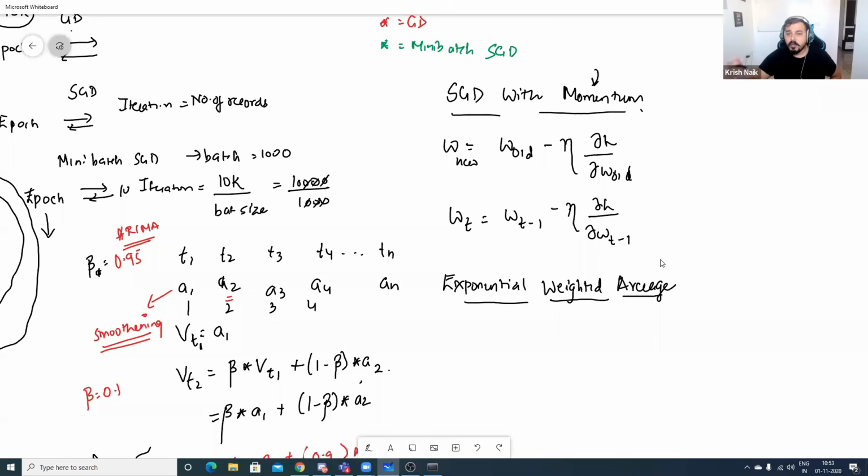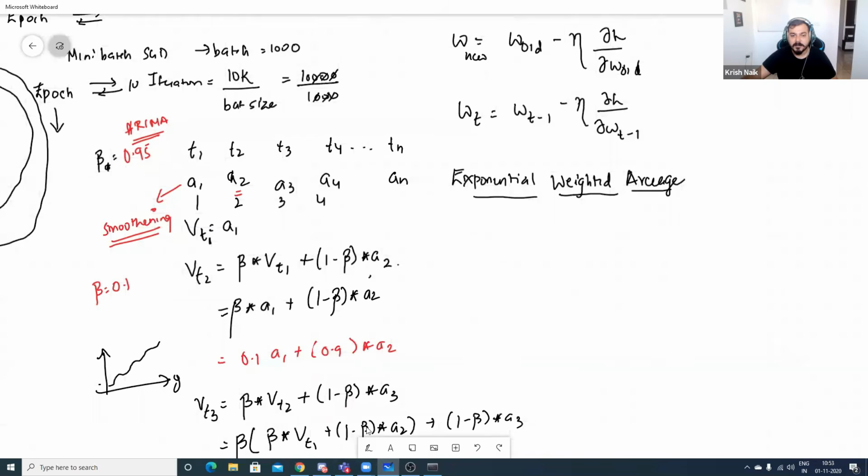So with respect to the exponential weighted average, the weight updation formula will be something like this. I will write W_t is equal to W_(t-1) minus learning rate of, instead of writing derivative of loss with respect to derivative of W_(t-1), I will just write it as VdW. VdW is nothing but the exponential weighted average, whatever formula we have found out over here.